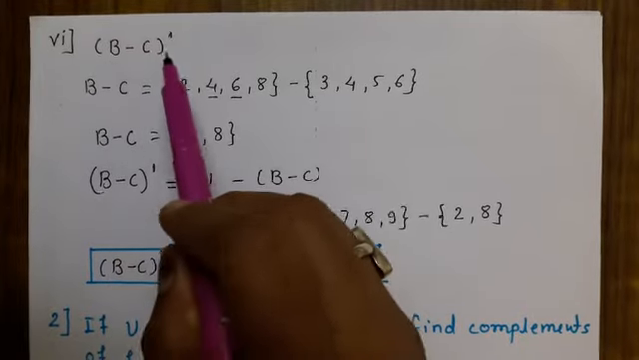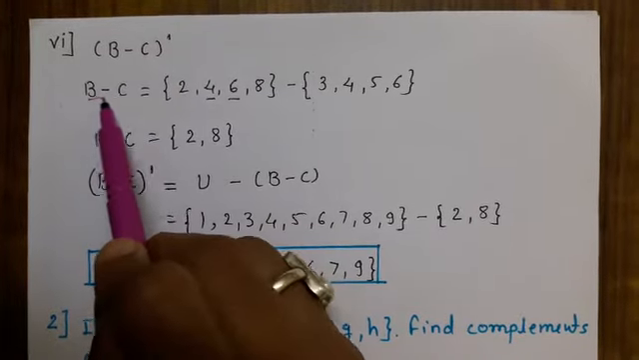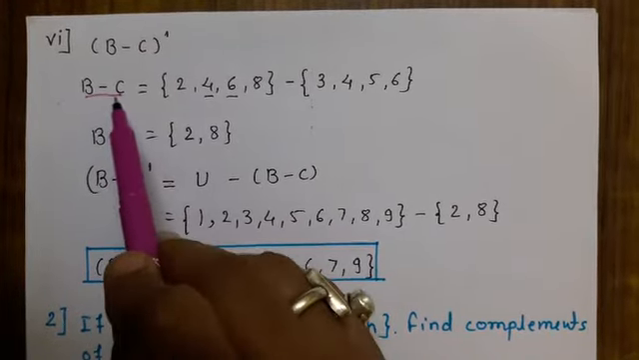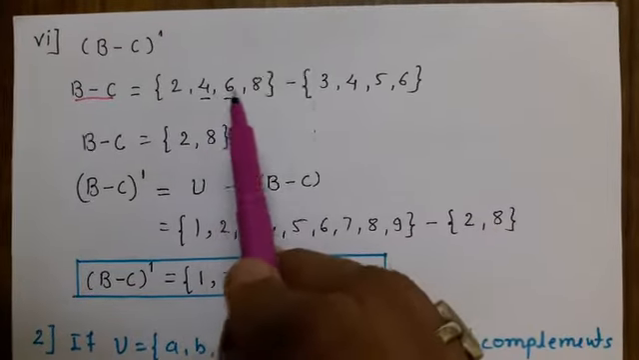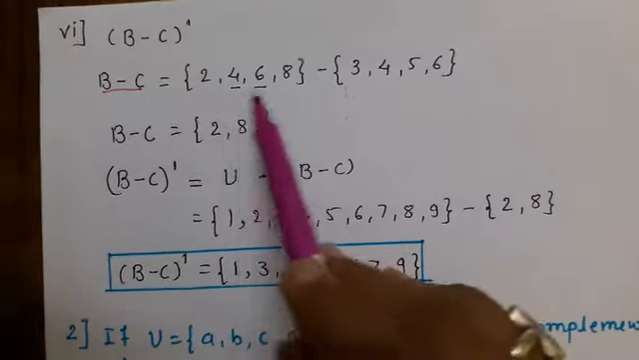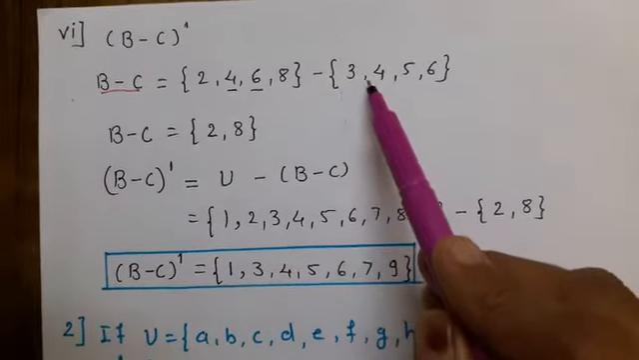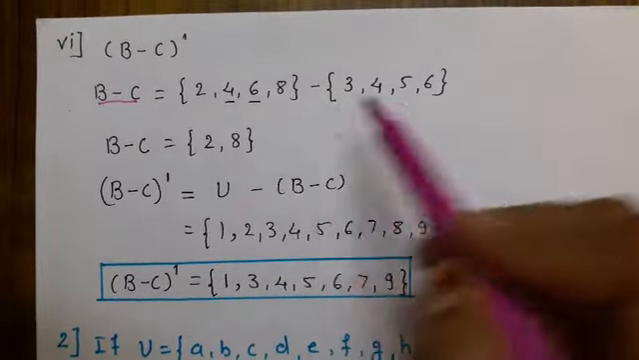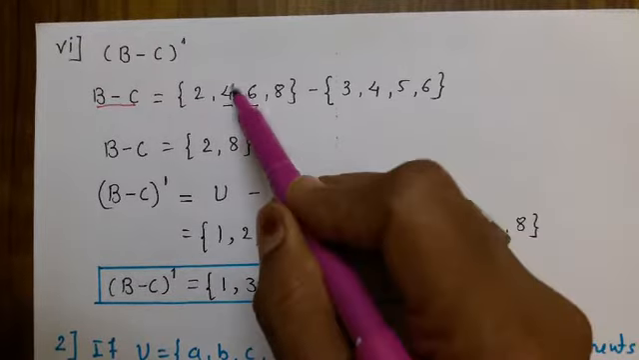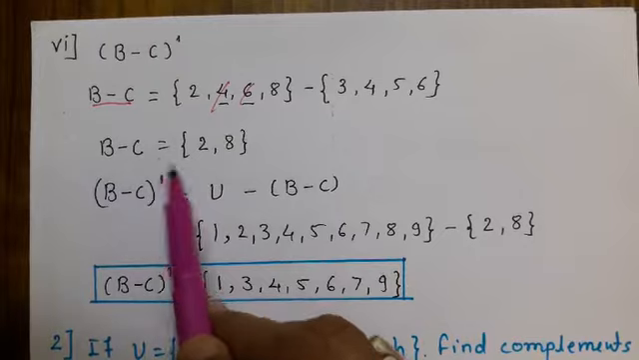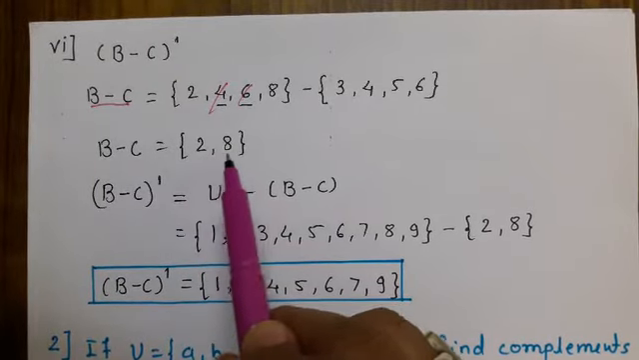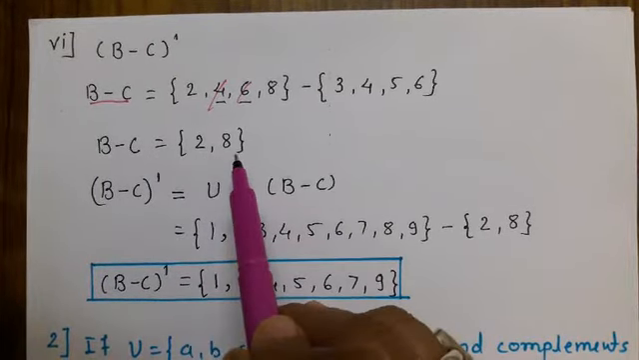Fourth problem, (B minus C) complement. First of all we have to find B minus C, meaning the subtraction of the B set and the C set. That is 2 4 6 8, the elements of set B, minus 3 4 5 6. What is common? 4 and 6 are common, so we cut them. So we get B minus C as the elements 2 and 8.